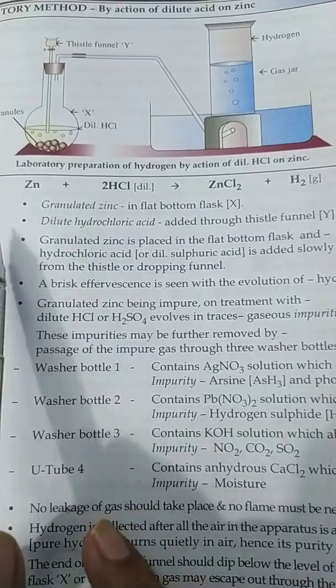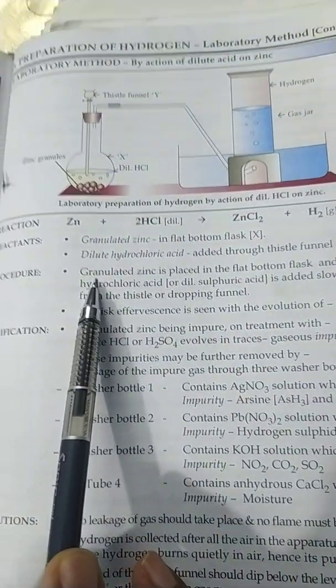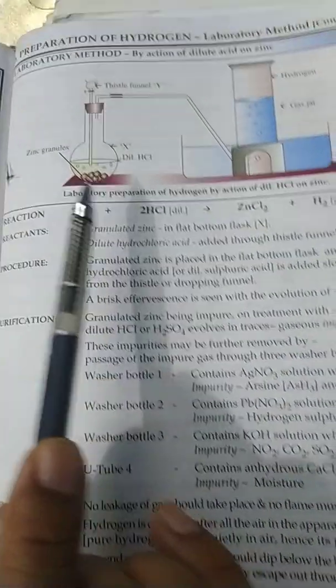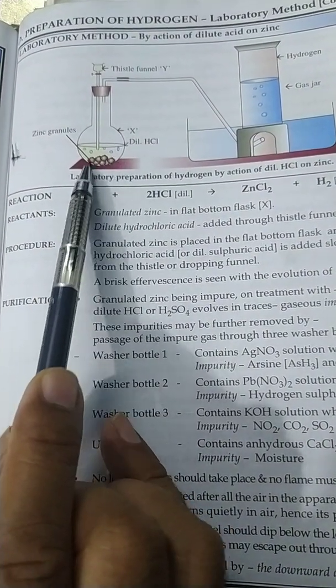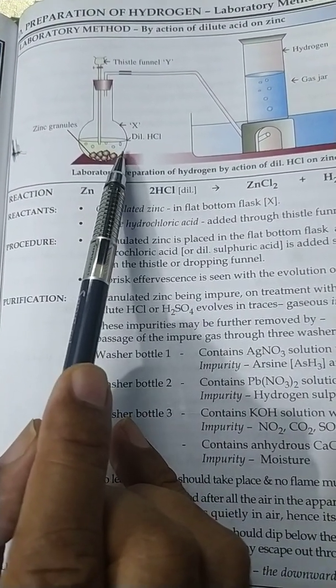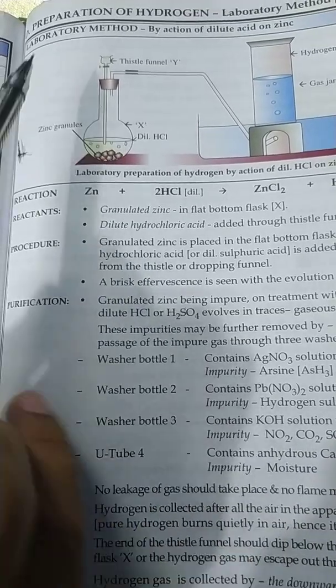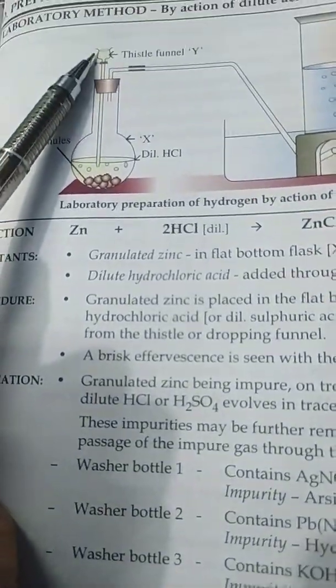Now, what is the procedure? First, we will take granulated zinc here in the flat bottom flask, and in this we pour through the thistle funnel.